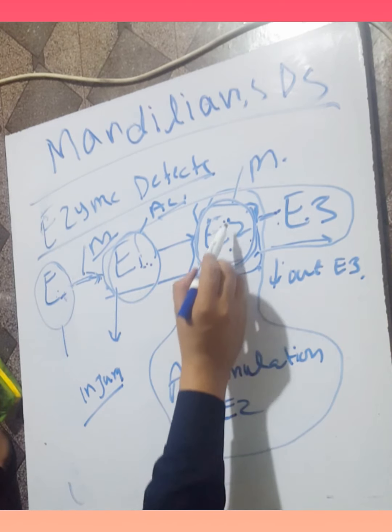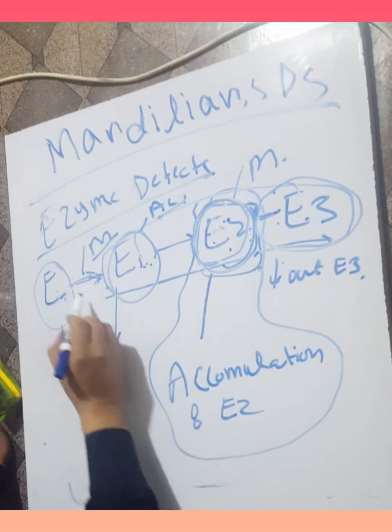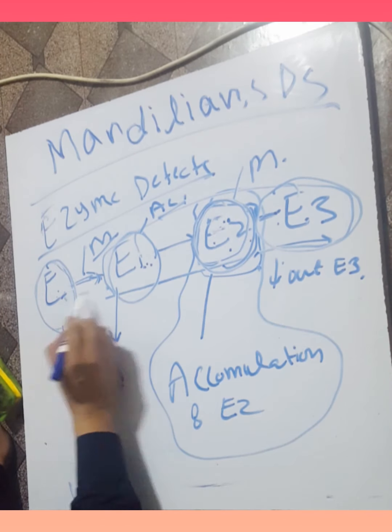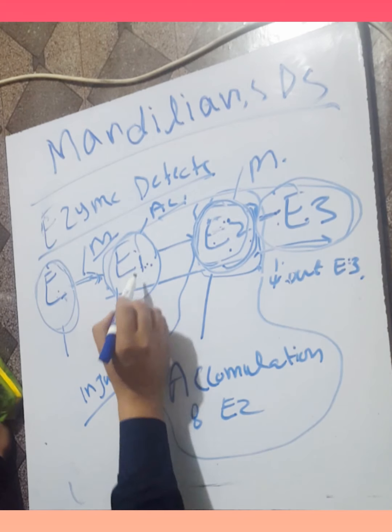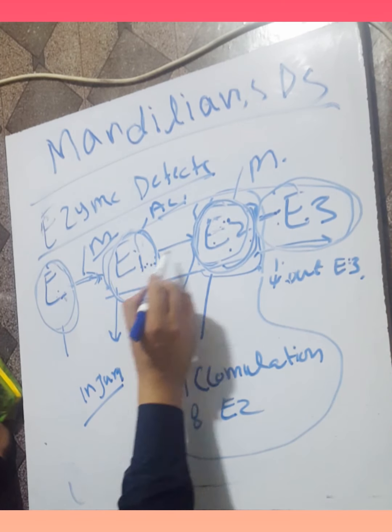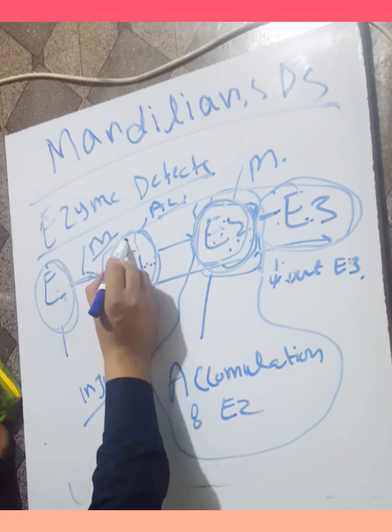So when there is one enzyme deficiency in this pathway, the whole process cannot take place and there is a decrease in the output. If there is E1 deficiency, E1 cannot be converted into A2, the output of product decreases, and there is E1 accumulation.